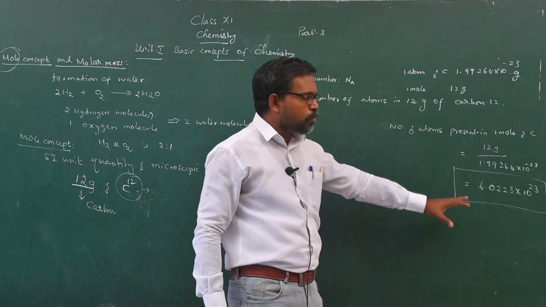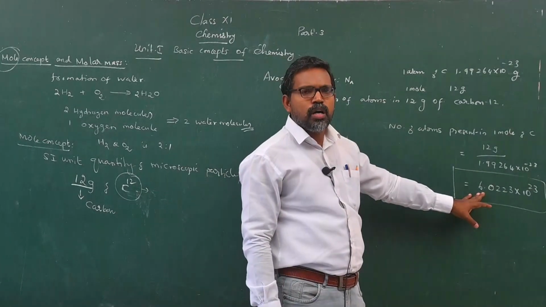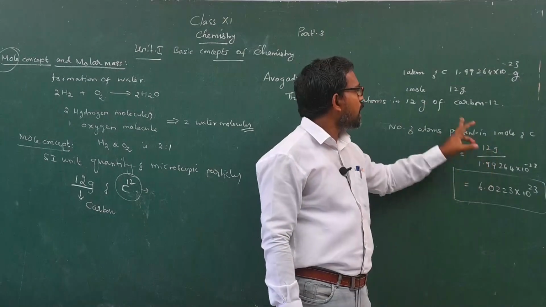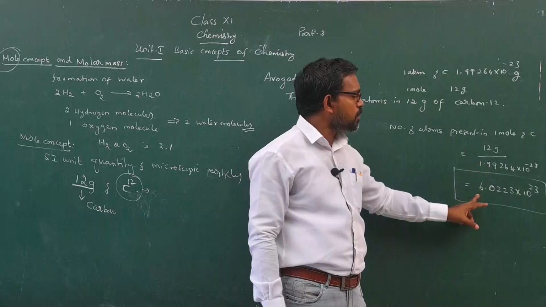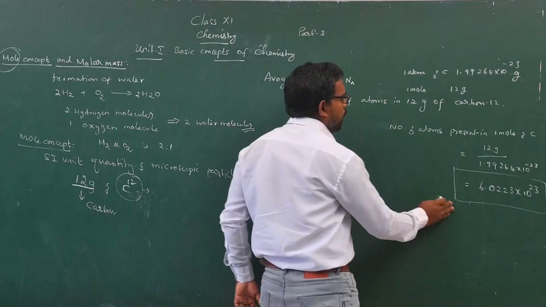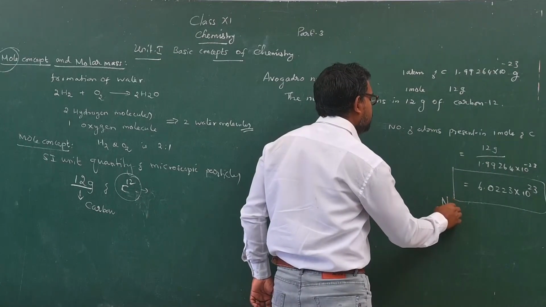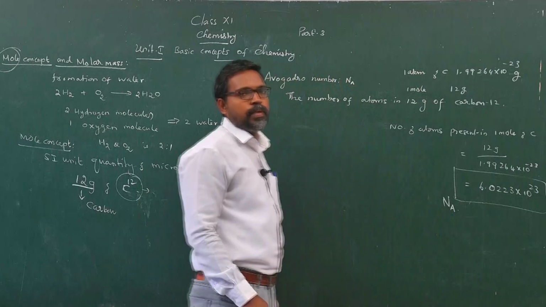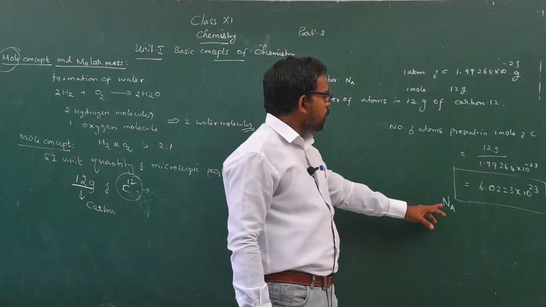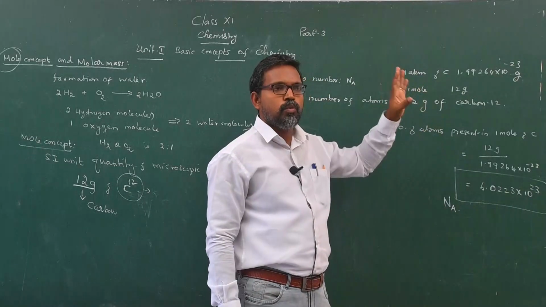This is a very big value. This many atoms are present in 12 gram of carbon, which is equal to 1 mole. This number is called the Avogadro number. Amedeo Avogadro was a scientist who proposed the number of atoms present in 1 mole.